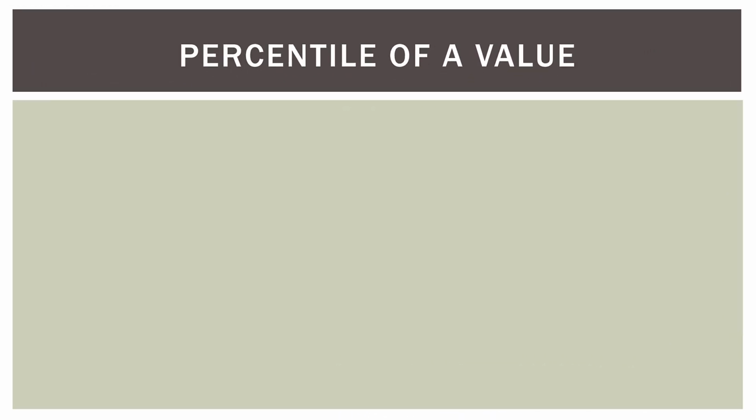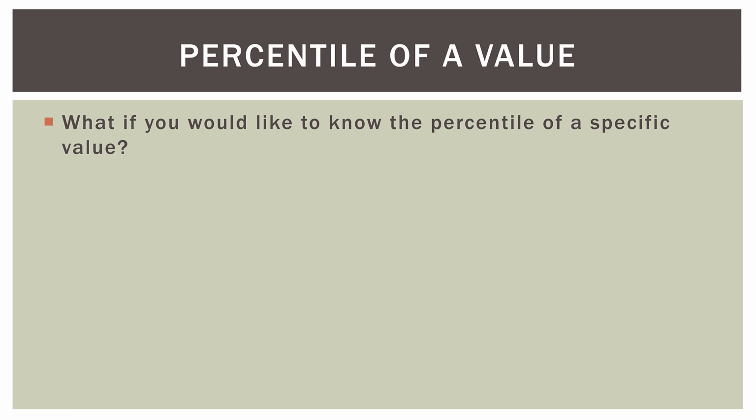So finally, what if we want to find the percentile of a particular value in our data set? Our quartiles and things were values that didn't actually exist in our data set, but we do have 12 values in our data set. What if you would like to know the percentile of a specific value? Here's the formula for that.